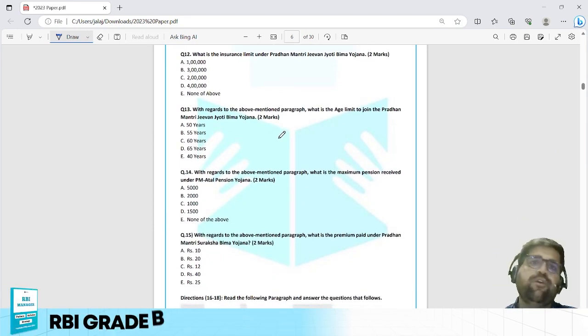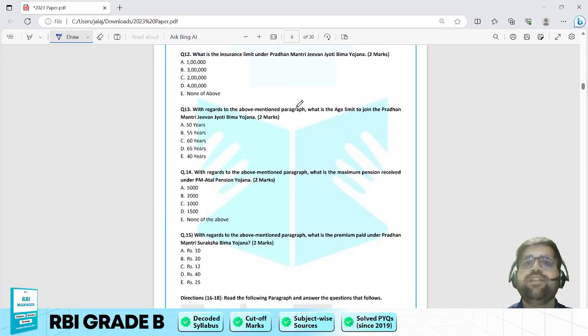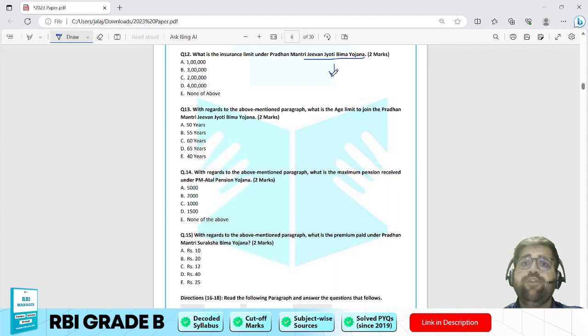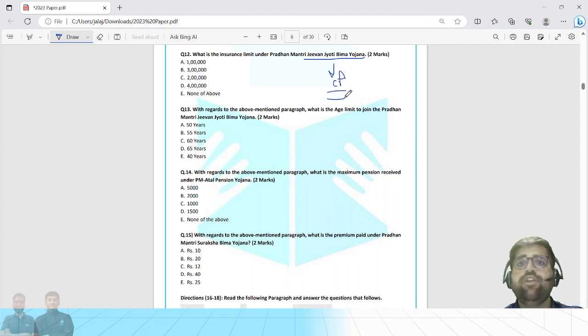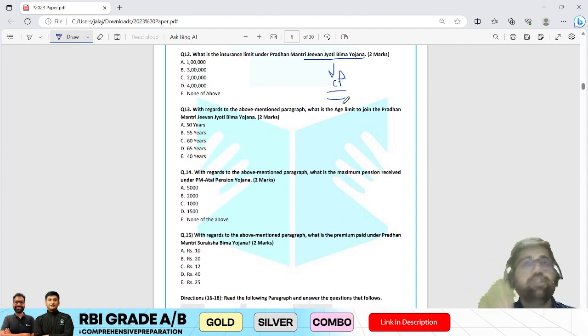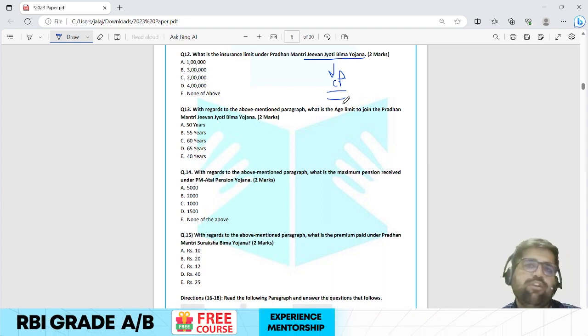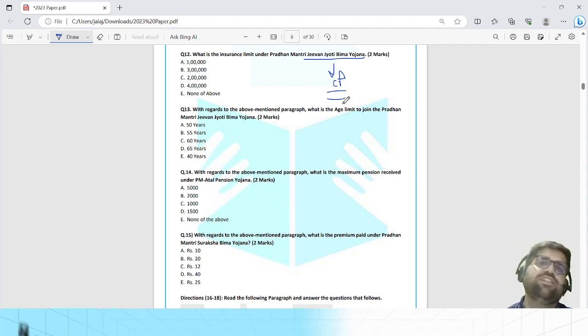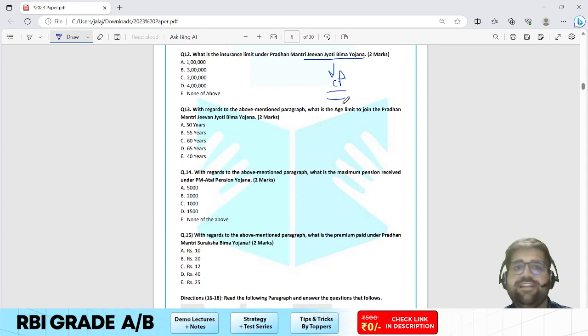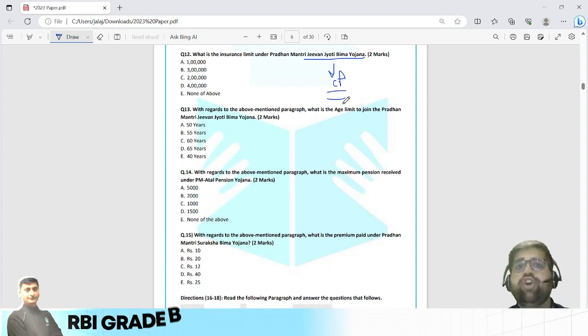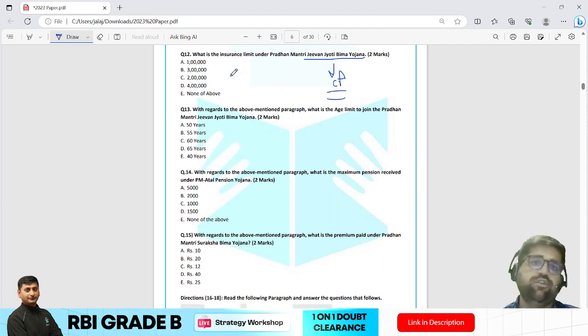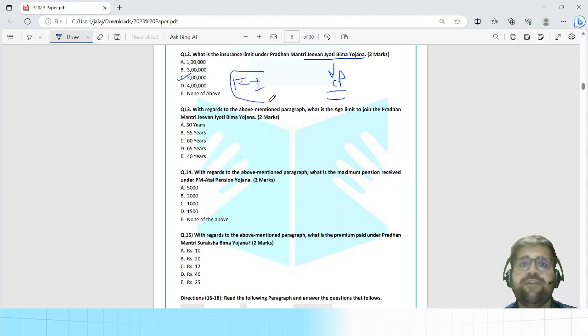Coming to question number 12, what is the insurance limit under Pradhan Mantri Jeevan Jyoti Bima Yojana? Now, if you are updated with current affairs, recently all these three schemes, that is Pradhan Mantri Jeevan Jyoti Bima Yojana, Suraksha Bima Yojana and Atal Pension Yojana, have completed 8 years of their operation. So therefore RBI just picked that particular news and formed questions based on it. This is how RBI plays with current affairs. I hope you agree with me. Now, what is the insurance limit under Pradhan Mantri Jeevan Jyoti Bima Yojana? The answer will be 2 lakh. It is a fact-based question directly taken from your chapter Financial Inclusion.